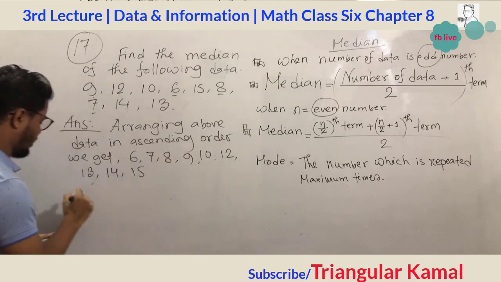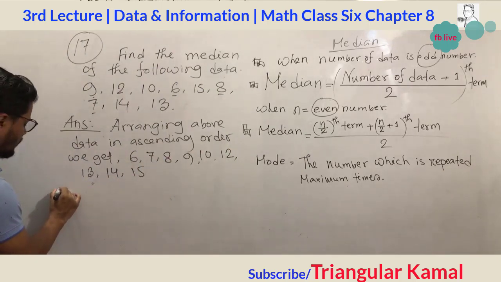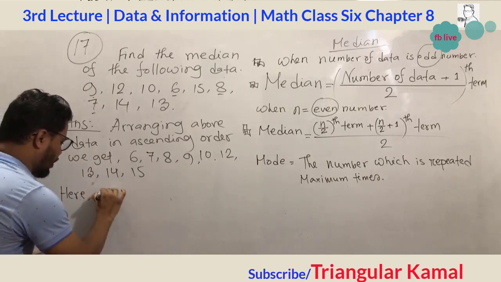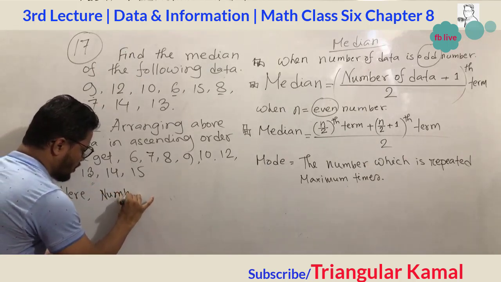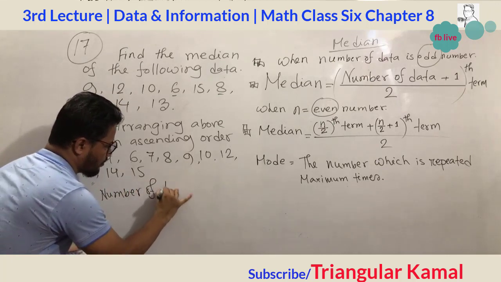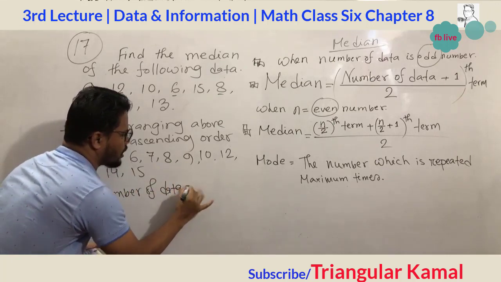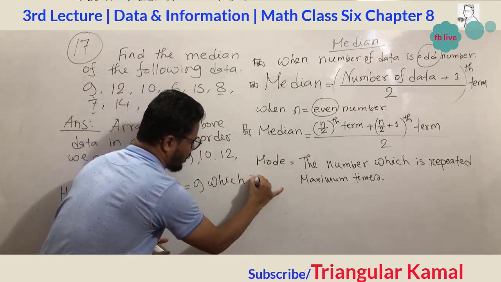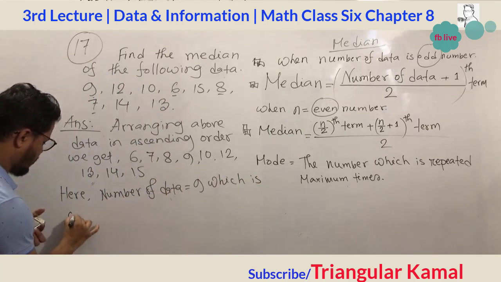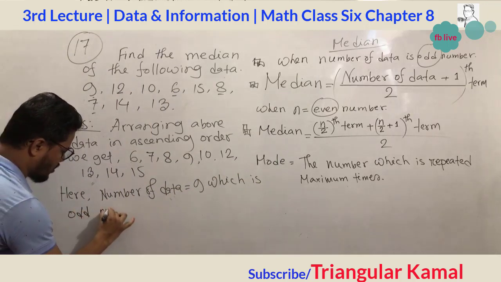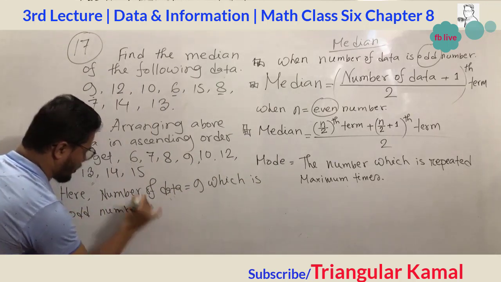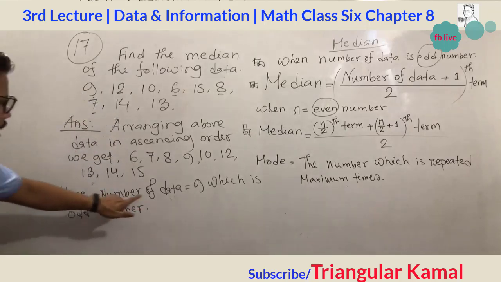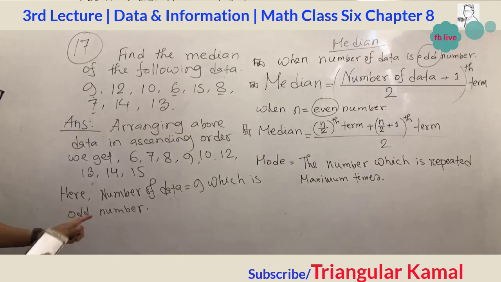While the given data is odd in number, the total input number is 9. So we can write here, number of data equals 9, which is an odd number. So the number of data is 9, which is odd.